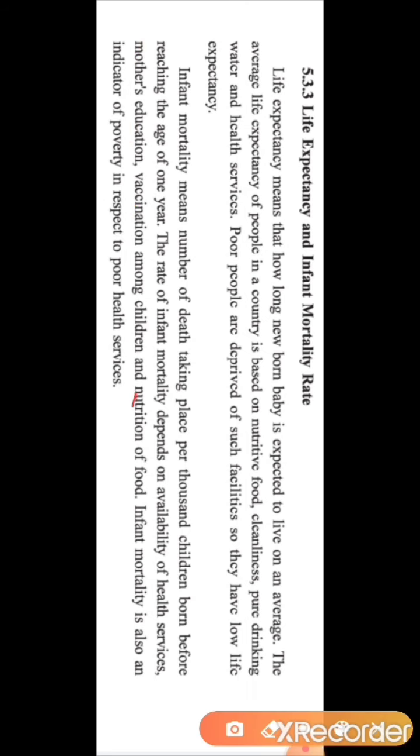And it also depends on the food consumption of the child. Infant mortality rate is also an indicator of poverty in respect to poor health services. If the infant mortality rate is high, then it shows that the number of dying children is more, and it shows the situation of poverty in India.